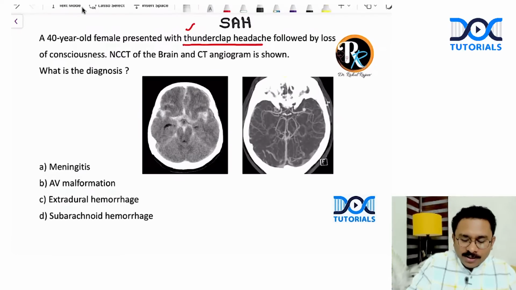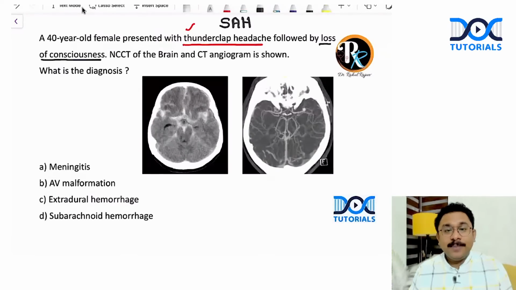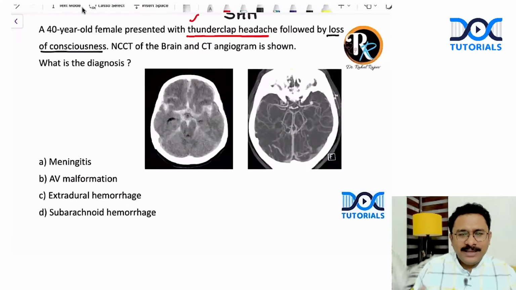Now, followed by loss of consciousness. Can there be a loss of consciousness in subarachnoid hemorrhage? Possible. Especially the catastrophic presentation of SAH can be with a loss of consciousness along with the headache, right? Okay. Now, NCCT of the brain and CT angiogram is shown. What is the diagnosis? Now, you can see options like meningitis.